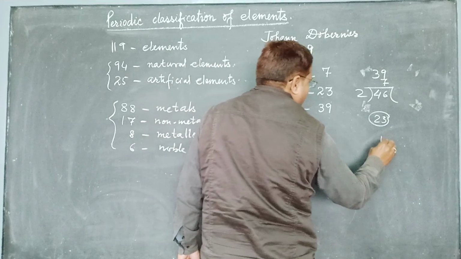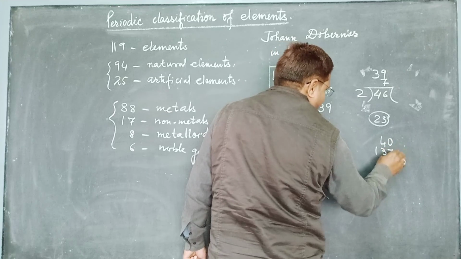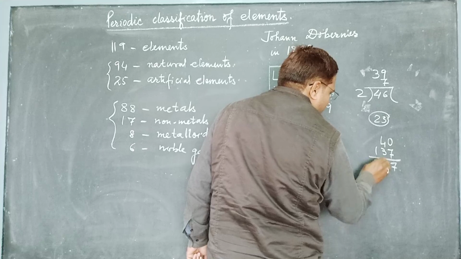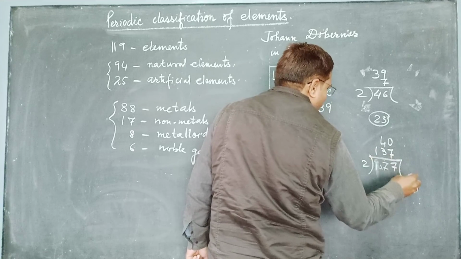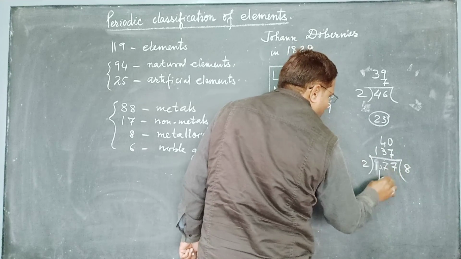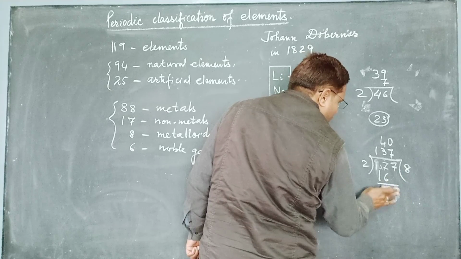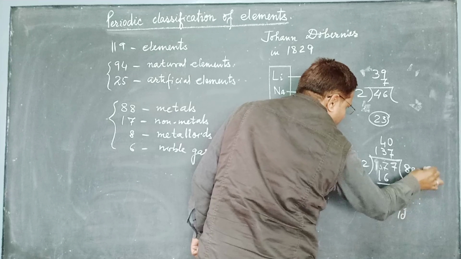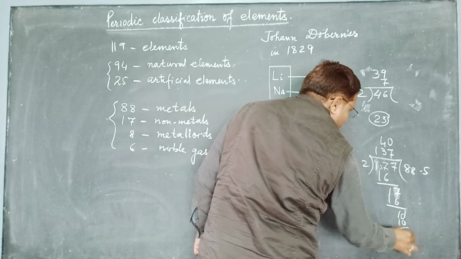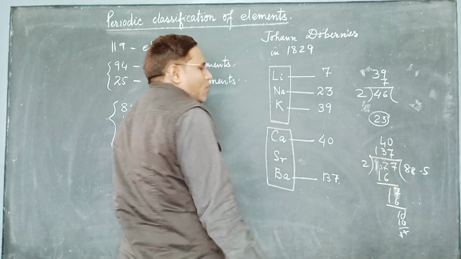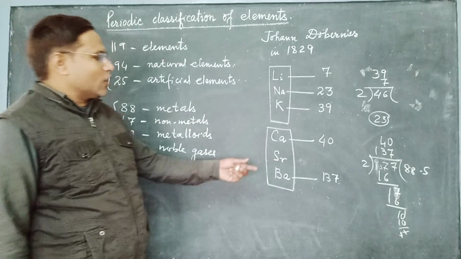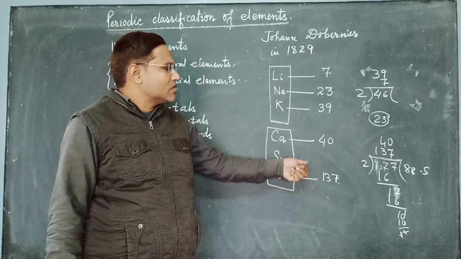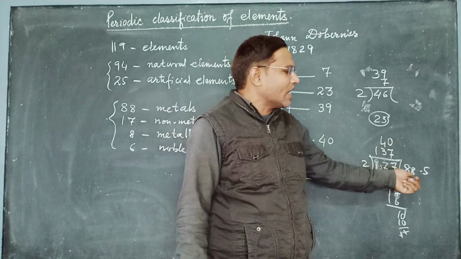When we add these two and divide by 2, we get 88.5, but the atomic mass of strontium is 88, which is very close to 88.5.